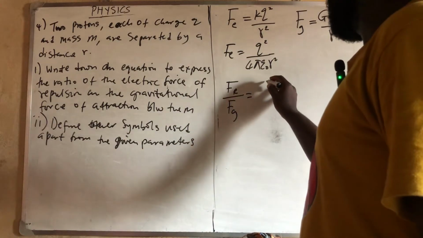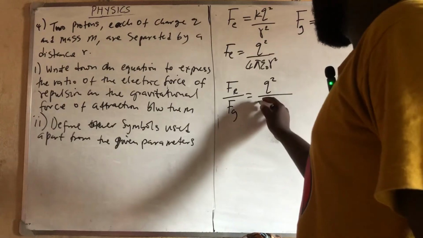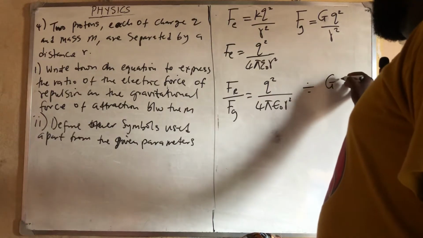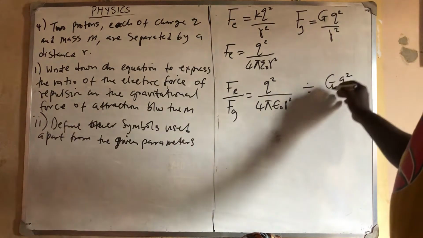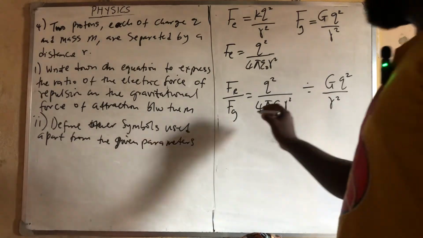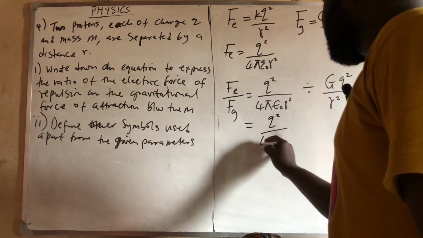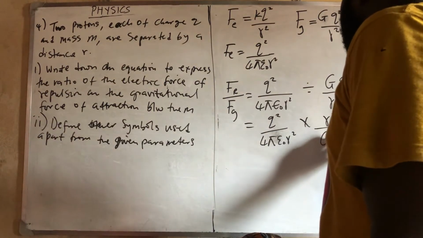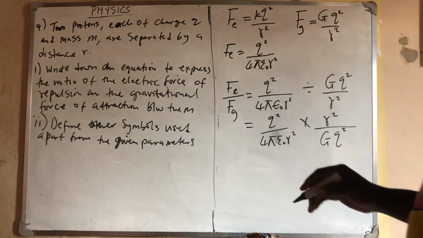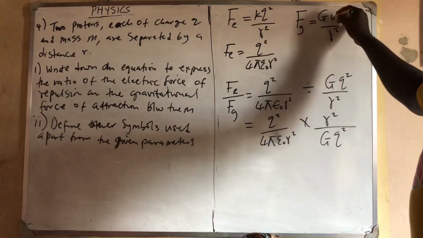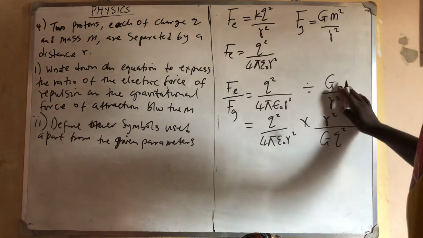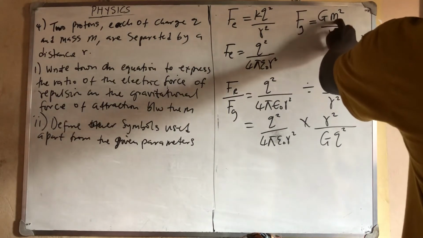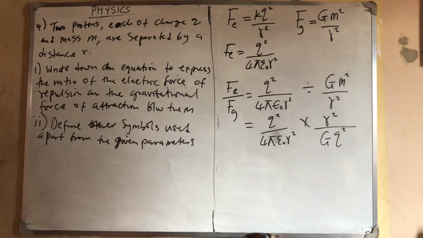Let's go. Q squared over 4 pi E naught R squared divided by GQ squared all over R squared. If you change division to multiplication, you have Q squared all over 4 pi E naught R squared times R squared all over GQ squared. Sorry, this one is not Q but the mass, M squared. Because in gravitation, it is the force of attraction between the masses and not between the charges. So that's the mistake there.